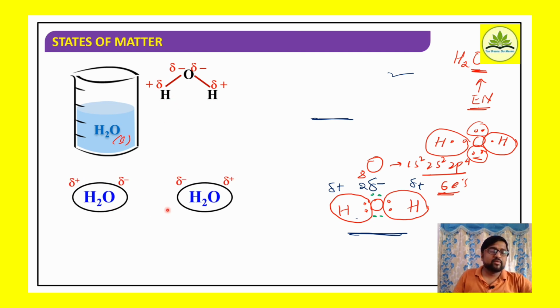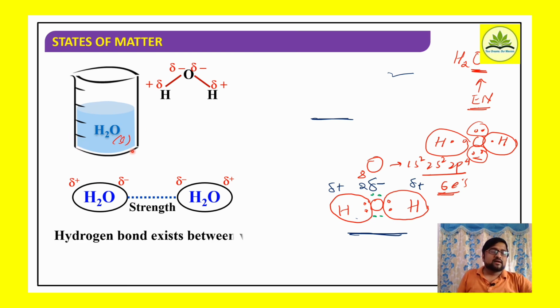So this is one dipole. Another water molecule, if I consider, is also one more dipole. So they interact. Basically we can say there exist dipole-dipole interactions, but here a special type of interaction exists. It is named the hydrogen bond. The hydrogen bond exists between the water molecules.